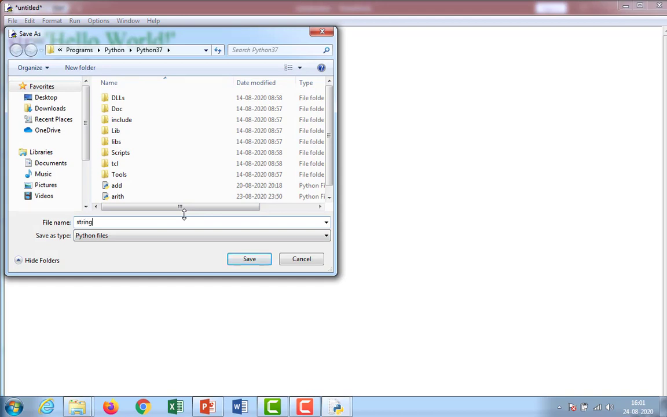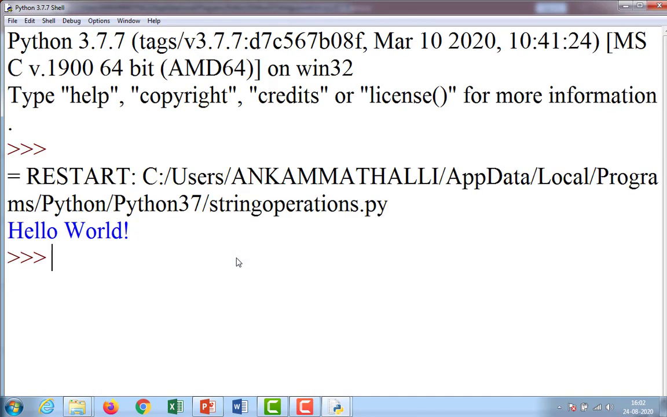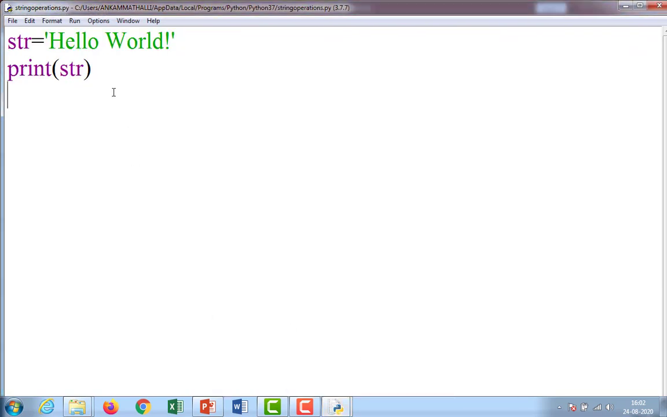String operations dot py. Py indicates Python. Whenever you are doing a C program, it is string operations dot C. Whenever you are doing a Java program, string operations dot Java. Like that, dot py indicates Python files. Save. See the output. Our program displays the complete string.